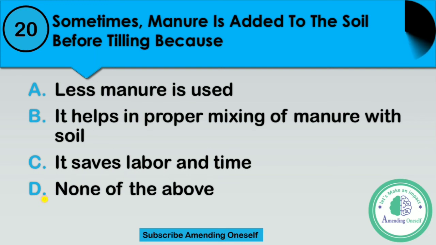I repeat the options. Option A, less manure is used. B, it helps in proper mixing of manure with soil. C, it saves labor and time. Or D, none of the above. I repeat the question. Question is, sometimes manure is added to the soil before tiling because. Select from the following.